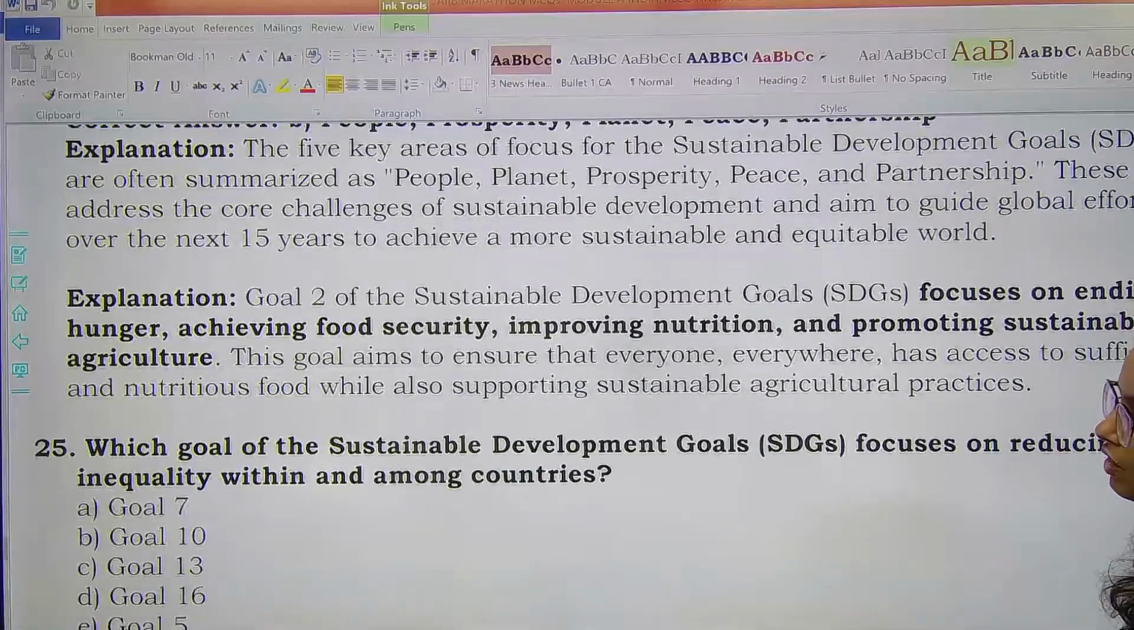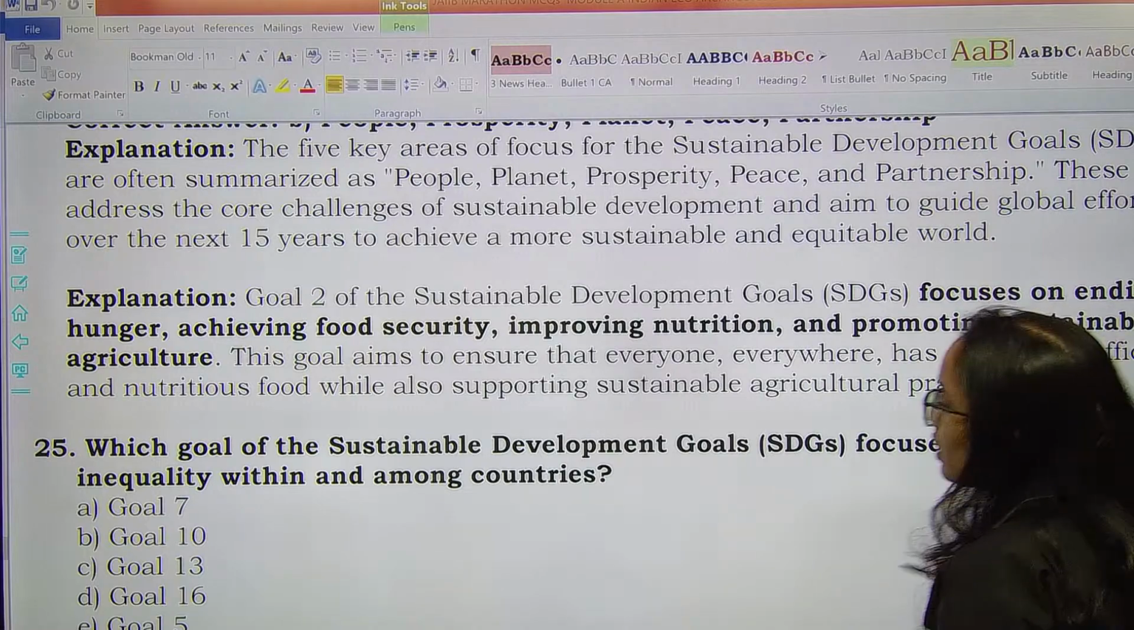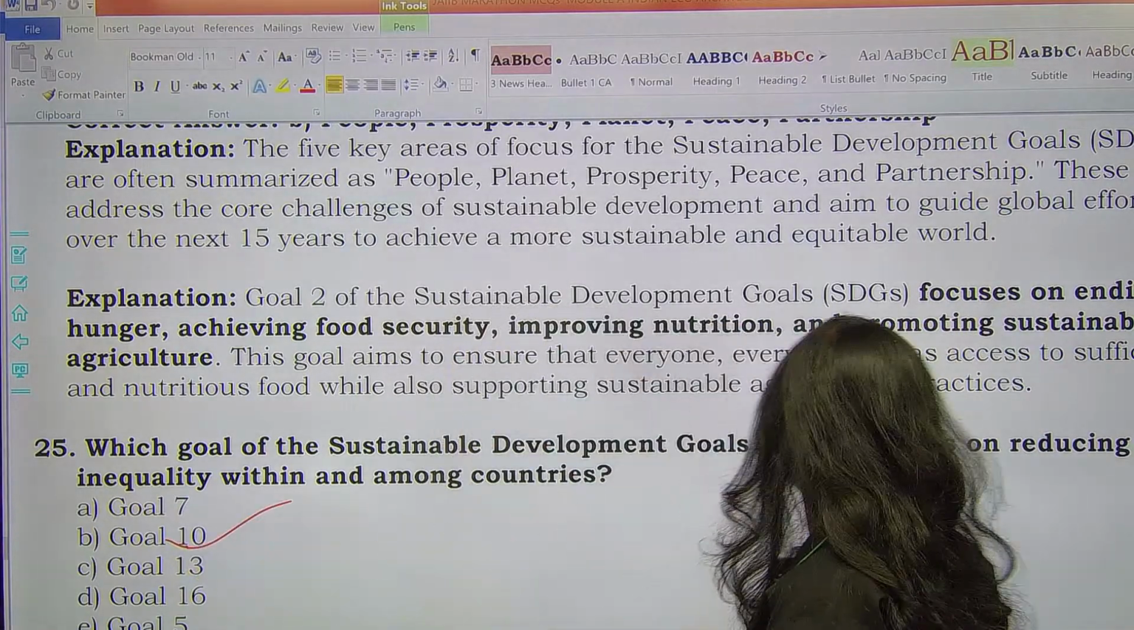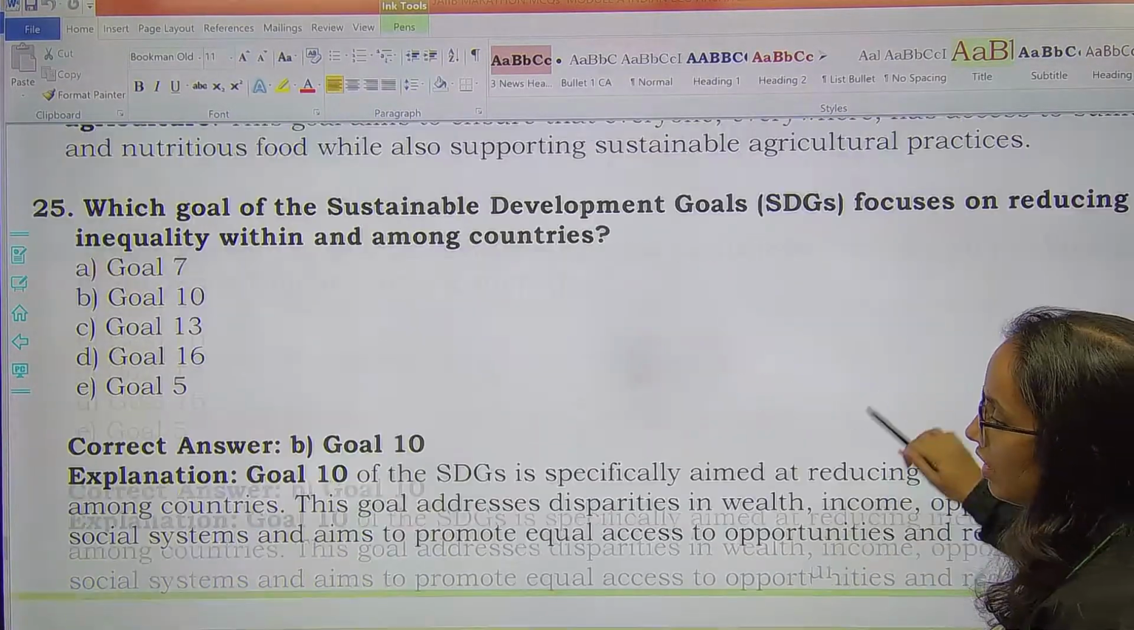Next question. Which goal of the SDG focuses on reducing inequality within and among countries? Reducing inequality, which goal deals with it? Goal number 10 deals with it. Okay, option B will be the right answer here. Goal number 10. Next question.